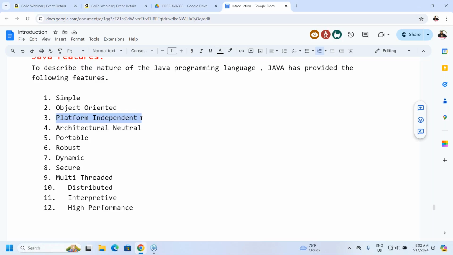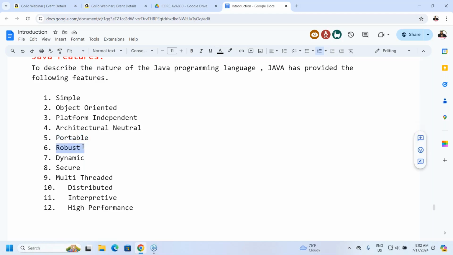Simple statement: compilation is on one system and execution is on another system. What is the meaning of portable? Portable means able to run on any operating system and any system without changing our program. We can switch from one operating system to another, and from one hardware system to another.